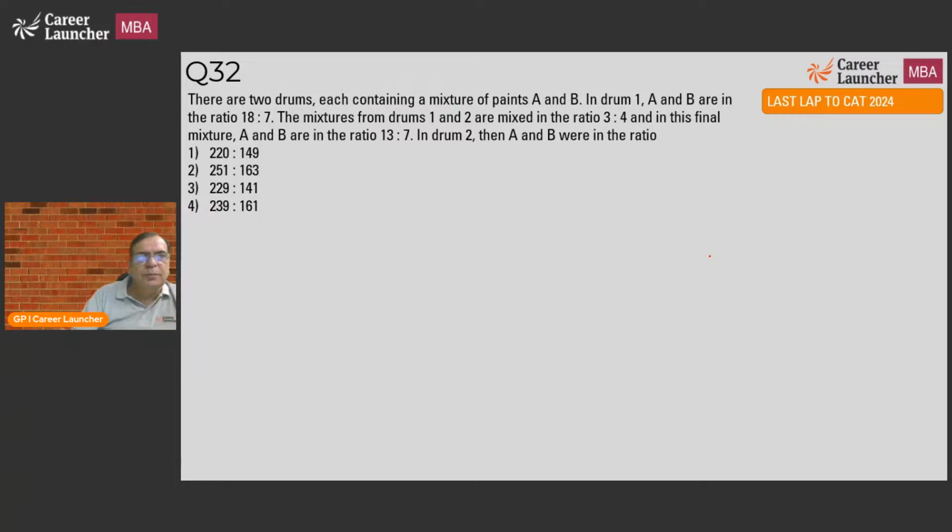32. There are 2 drums, each containing a mixture of paints A and B. In drum 1, A and B are in the ratio of 18:7. The mixtures from drum 1 and 2 are mixed in the ratio of 3:4, and in this mixture A and B are in the ratio of 13:7. In drum 2, then, A and B were in what ratio?